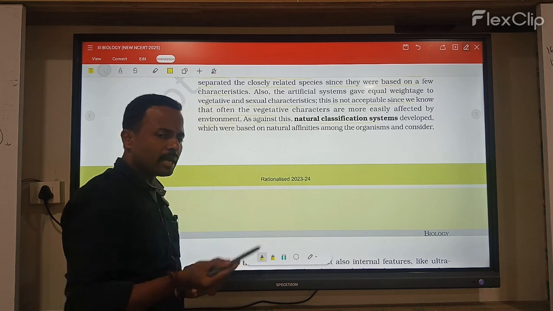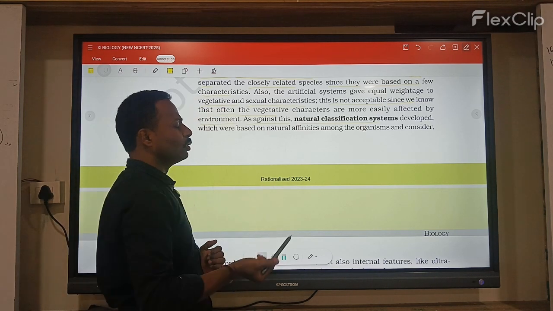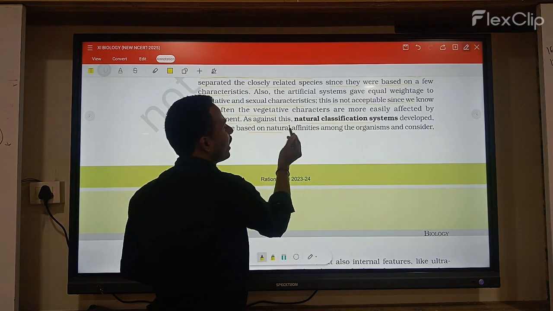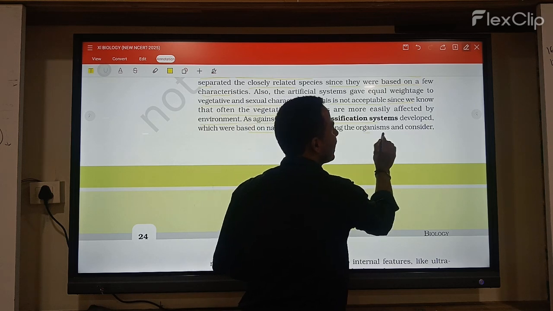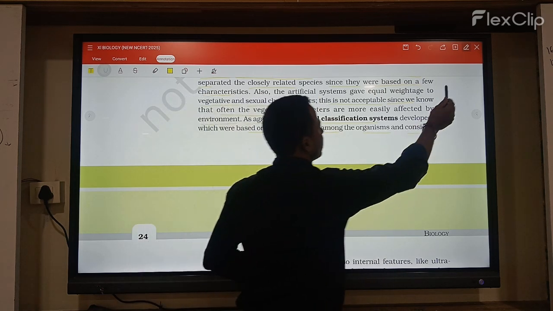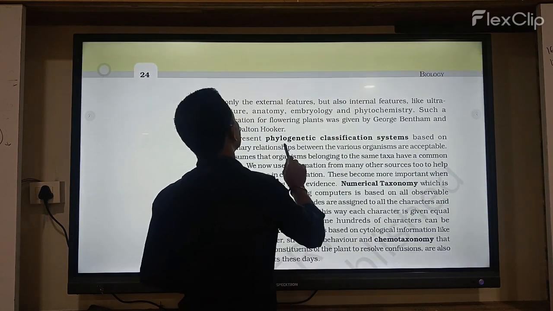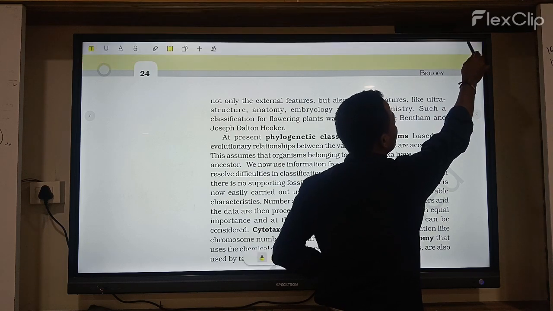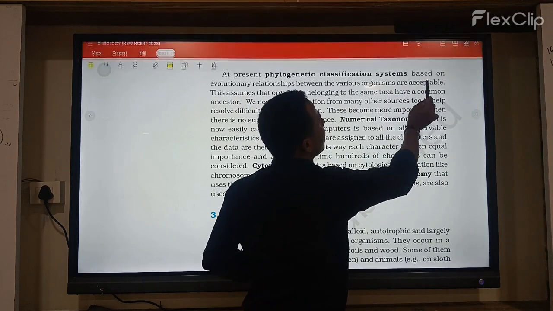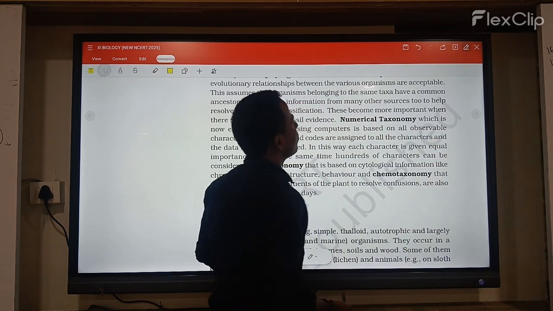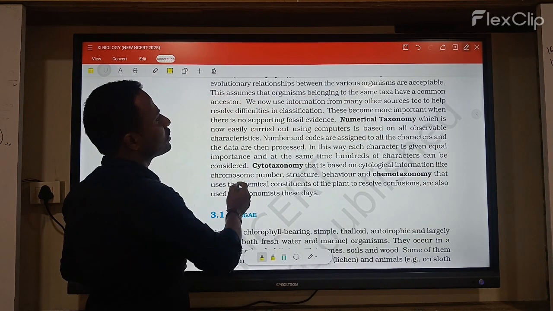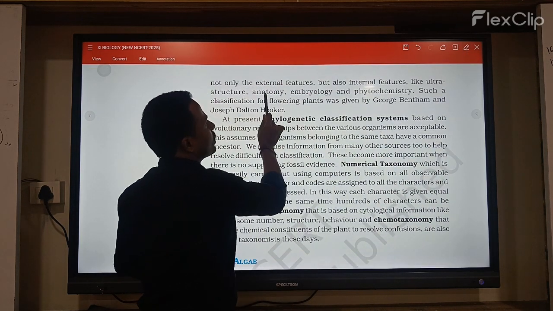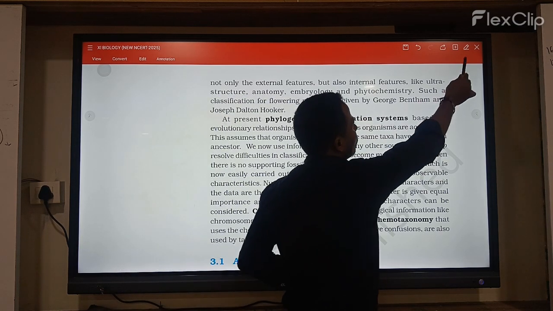So, against the earlier system of classification, a natural system of classification was developed, which was based on the natural affinities among organisms and considered not only the external features but also internal features, like the structure, anatomy, embryology and phytochemistry.